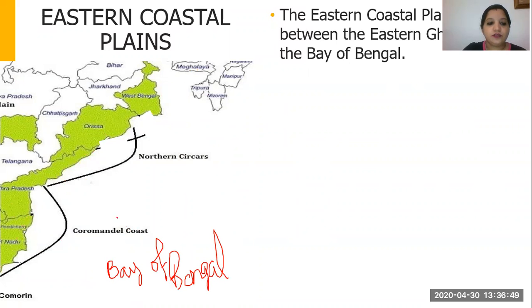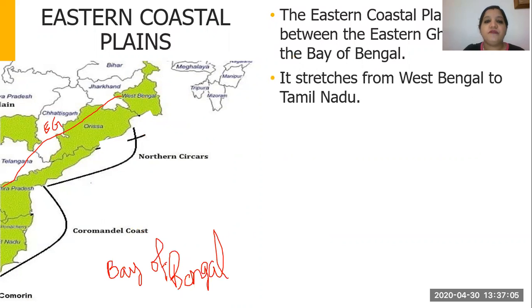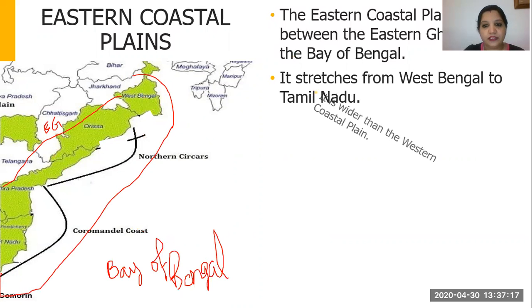So the eastern coastal plain lies between the Bay of Bengal and here comes the Eastern Ghat. It stretches from West Bengal to Tamil Nadu. Here is West Bengal. So the extension of the eastern coastal plain is from West Bengal to Tamil Nadu. I hope all of you understood this much.